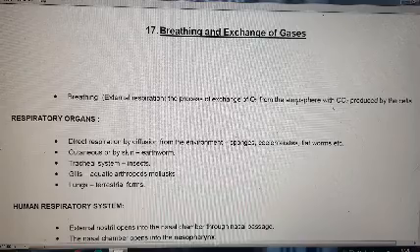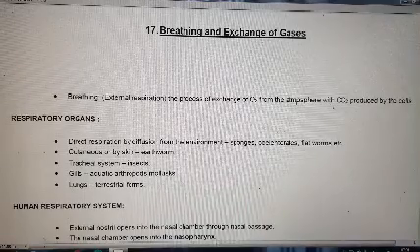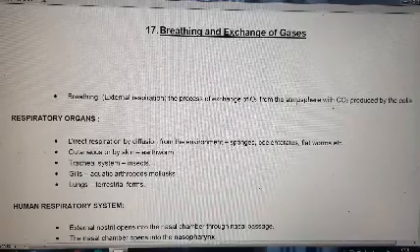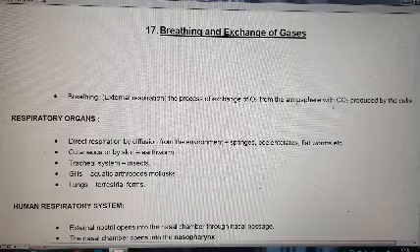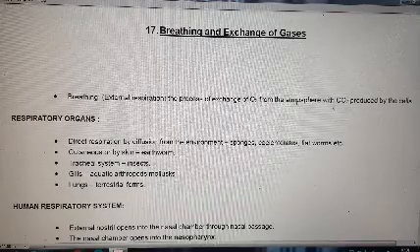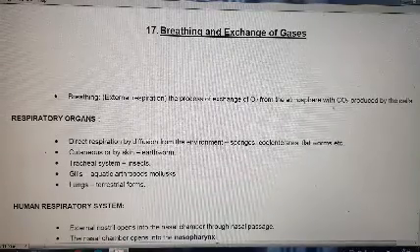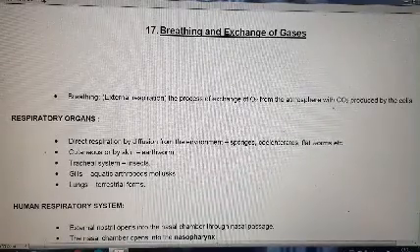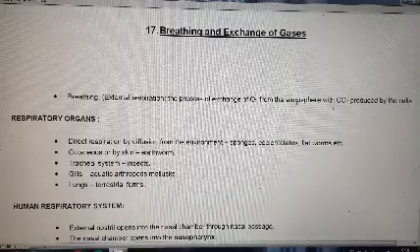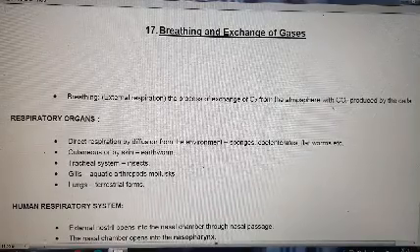Tracheal system. In this type of respiration, a system is formed in which narrow tube-like structures are surrounded in the body wall surface. This is known as the tracheal system, or this type of respiration is called tracheal respiration. This is mainly performed in insects.